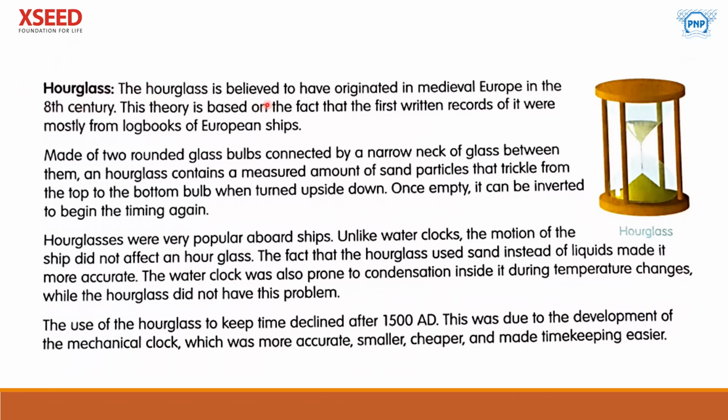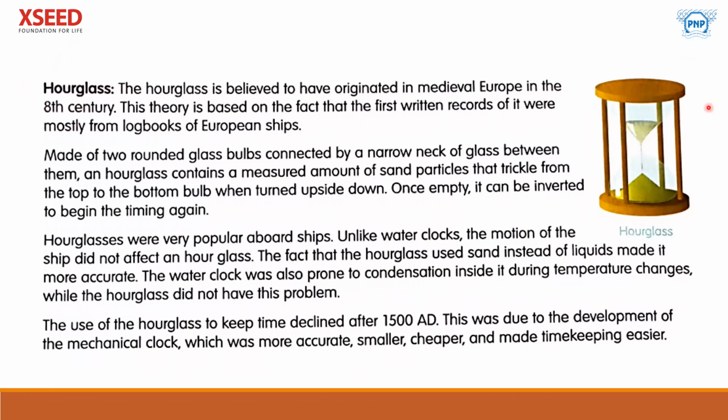The hourglass is believed to have originated in medieval Europe in the 8th century. This theory is based on the fact that the first written records of it were mostly from logbooks of European ships. It is made of two rounded glass bulbs connected by a narrow neck of glass. You can see here, these are two glass bulbs.